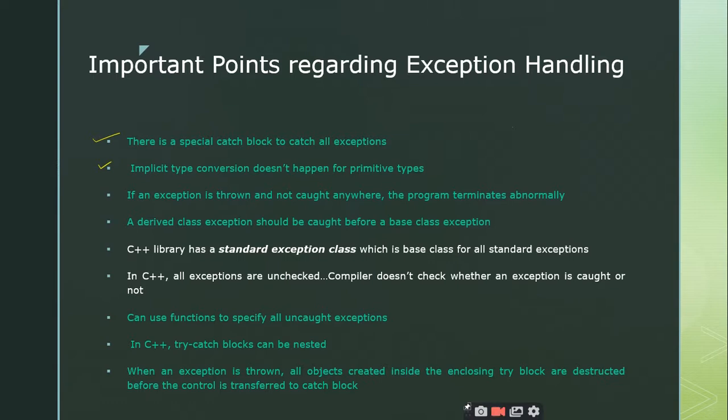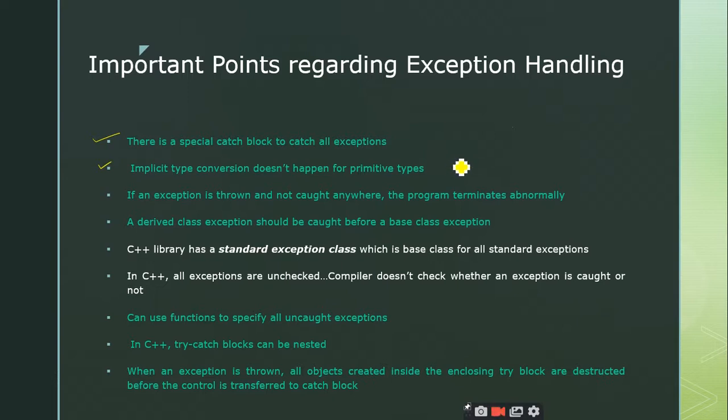Tell me, what do you mean by implicit typecasting? Implicit conversion is done by compiler, sir. Right. In explicit, the user must do it. Implicit type conversion means the conversion of one data type to another data type will be automatically done by the compiler. The user is not responsible. The user has nothing to do with the triggering of the conversions. Automatically done by the compiler. Such type of conversions we call implicit type conversions, right? So let us have a short discussion on this one.